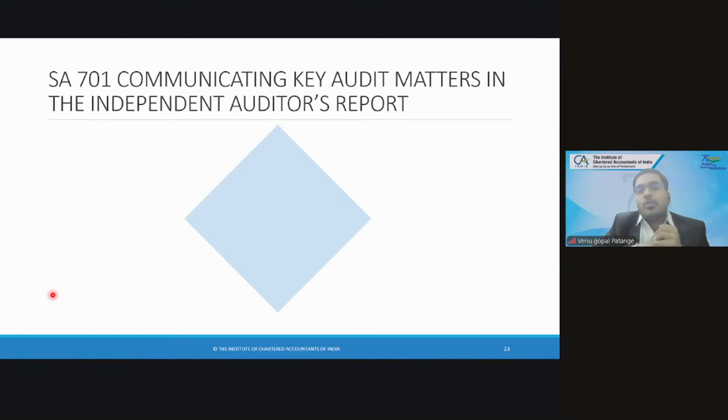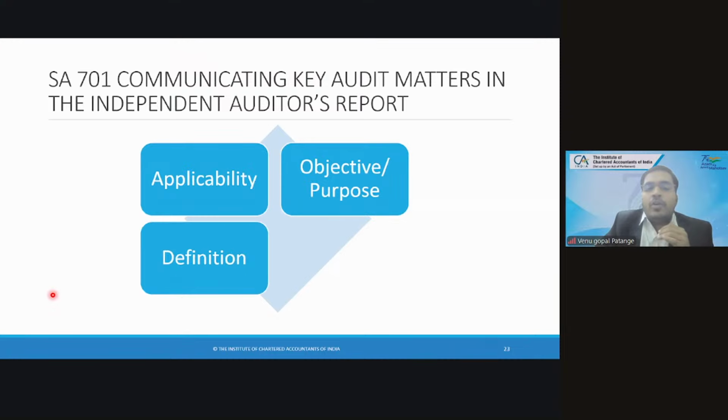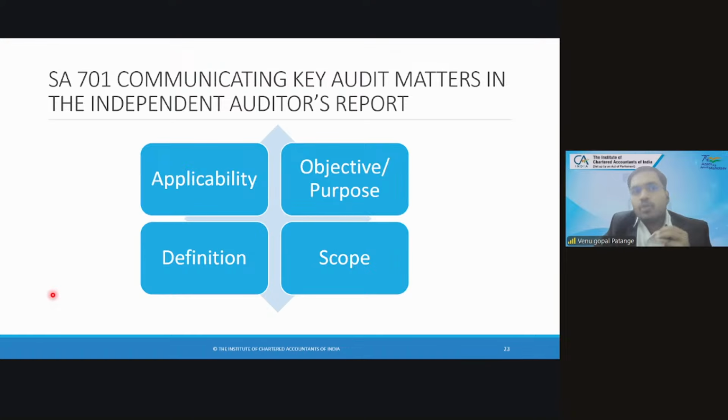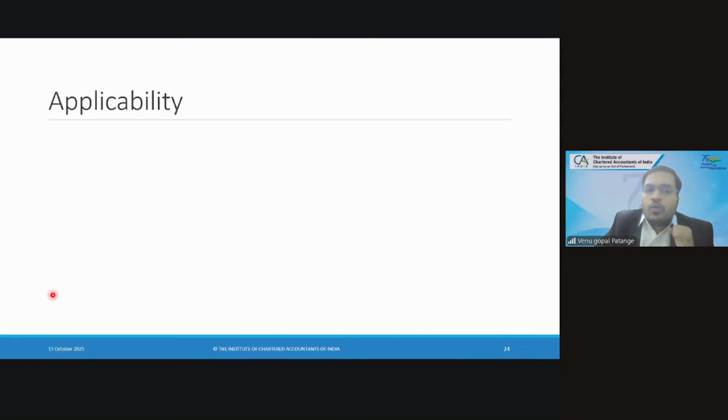So let us discuss SA 701, which is communicating key audit matters in the independent auditor's report. What are we going to discuss? Similar to SA 700, we are going to discuss the objective and purpose of SA 701, applicability, definitions. What is a key audit matter, what it comprises of, and the scope of key audit matters. For whom is it applicable?